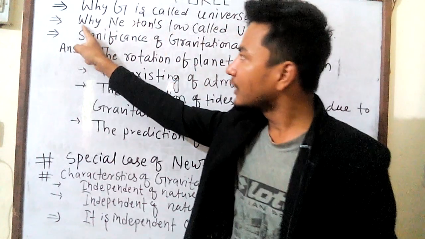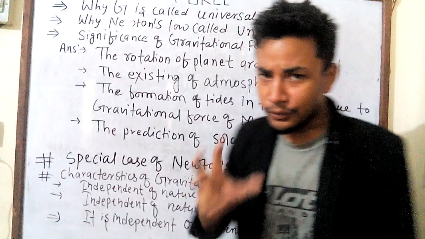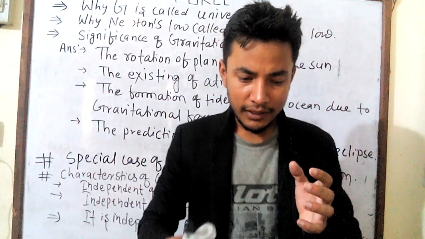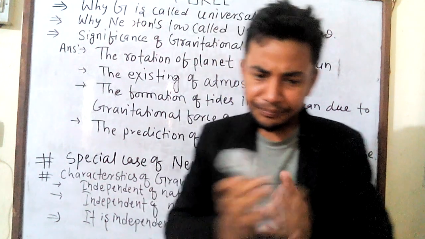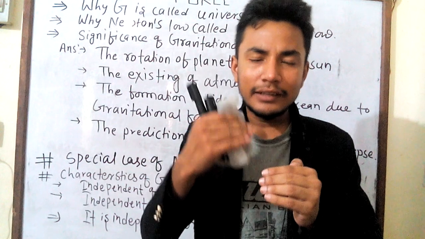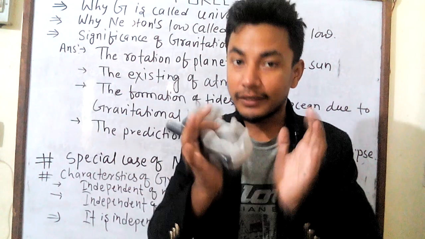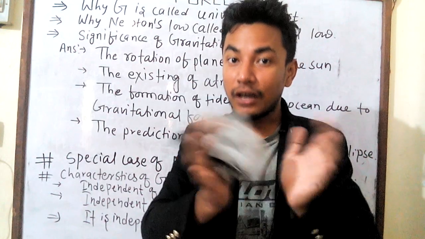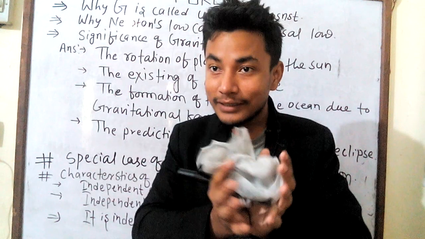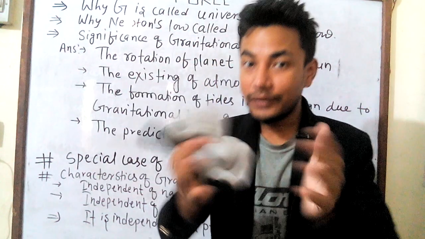Now the second question is why Newton's law of gravitation is called the universal law. Newton's law of gravitation is called the universal law because this law is applicable and exists in each and every part of the universe, and it is applicable for all bodies, that is small bodies, large bodies, terrestrial bodies and aquatic bodies.